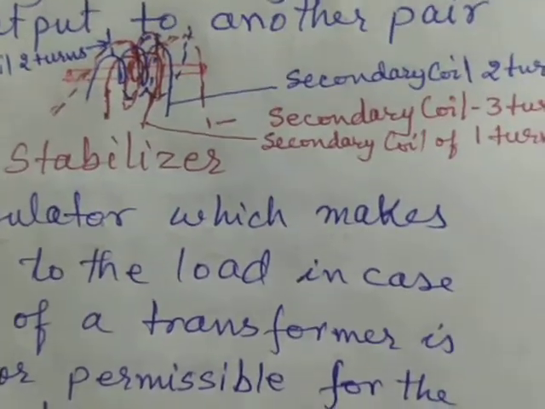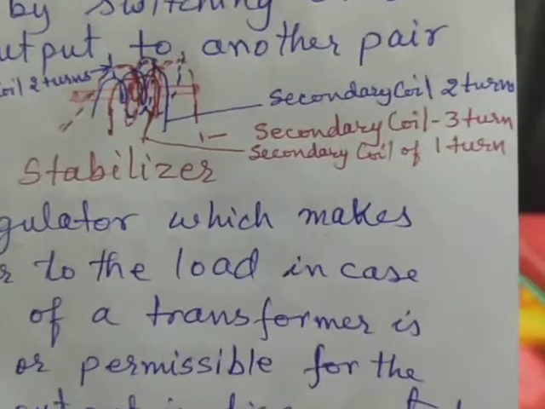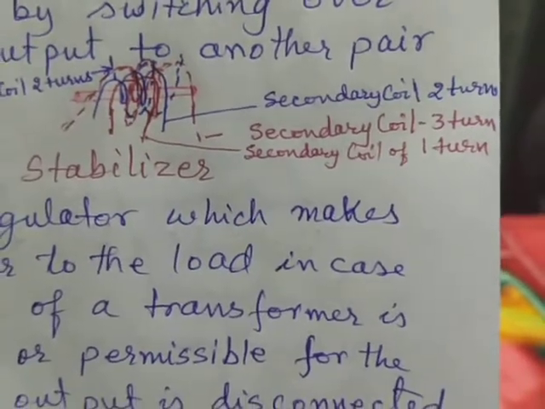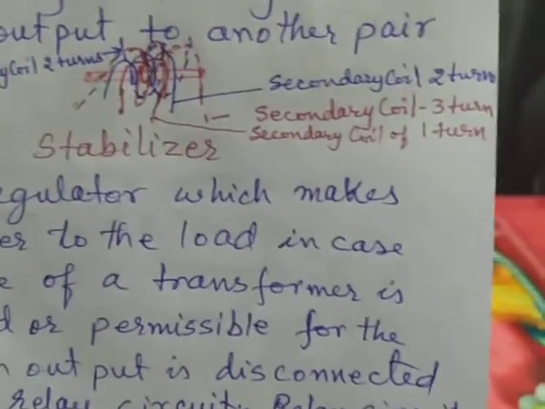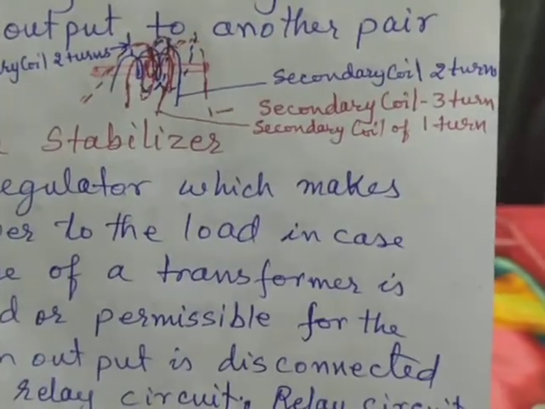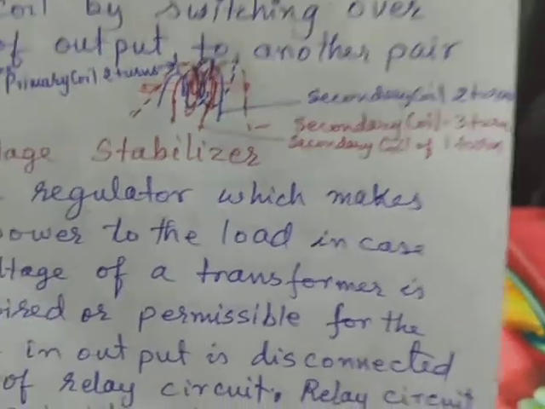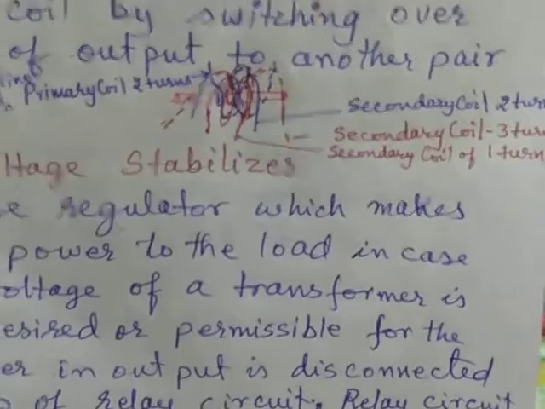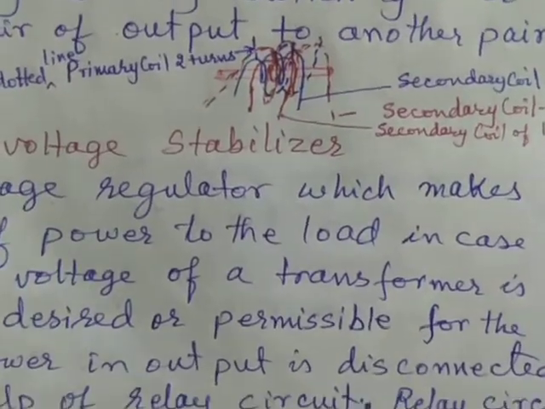So that way we are getting 3 possible voltages, one which is half of the primary voltage, one which is equal to the primary voltage, and another which is 1.5 times the primary voltage. So whatever point knob we select, that will decide the voltage which we get in the output.